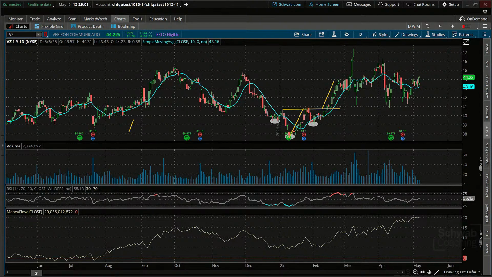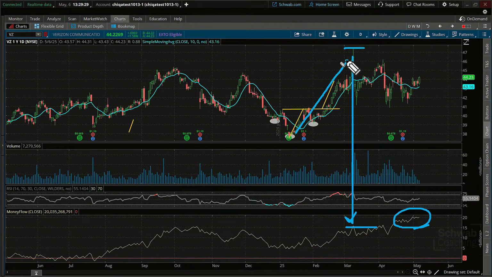A couple of different price patterns setting up for a breakout, and we're getting signs right now with that money flow smart money indication that we could take that level out. If we compare this high on this breakout to where the smart money indicator was down here, the money flow, we're already well above that level, meaning that it took less cumulative volume to get us to a higher point than we already have right now.